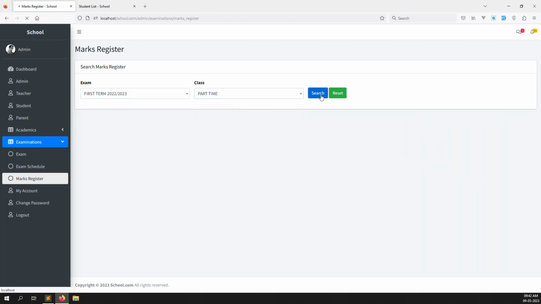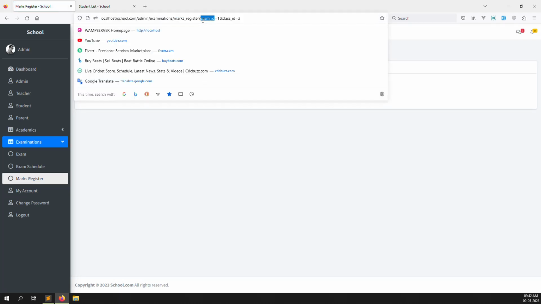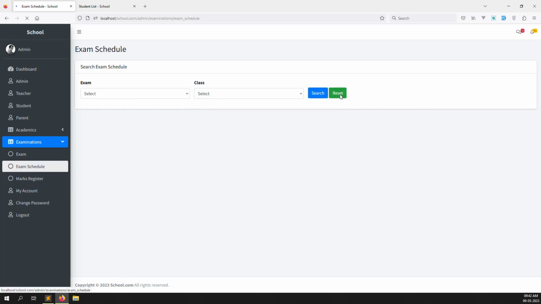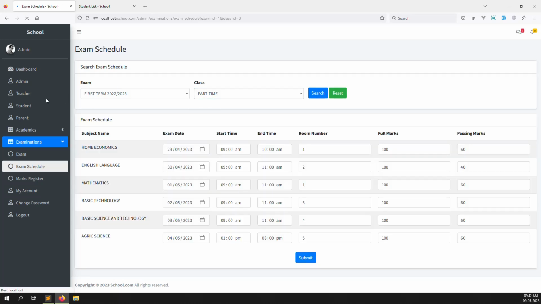I just search, so you can see the exam id is there and the class id is there. So whatever data there is exam data, and whatever data is there is class data. And here you can click on the reset button, so you reset the fields. Okay, now I can choose the class and exam, because both are required. Suppose I click here, so it is required. Suppose I go to the student side, so we need to check.